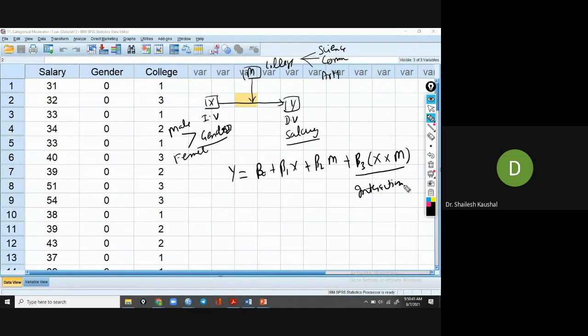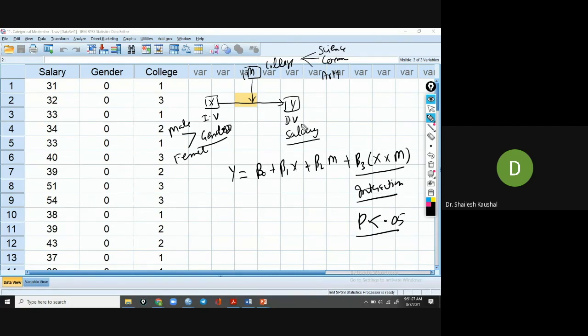We want to know whether this interaction significantly contributes to the relationship between the dependent and independent variable. If the p value of this interaction effect is less than 0.05, then we can say there is a moderation effect in the relationship between dependent and independent variable. So the multiplication of independent and moderator variable tells us whether the interaction effect is significant.